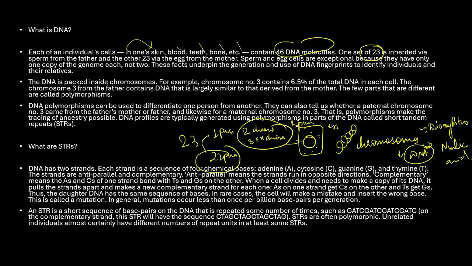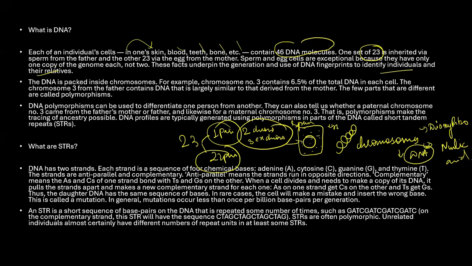But whether you're going to be a boy or a girl, it is going to be determined by this one pair of chromosomes, or one pair of DNA molecules, right? So sperm and egg are called exceptional because they have only one copy of the genome each, not two. This fact underpins the generation and use of DNA fingerprinting to identify individuals and their relatives. So you can easily identify who is the individual and who is the relative.